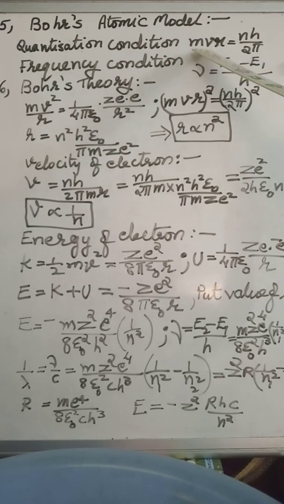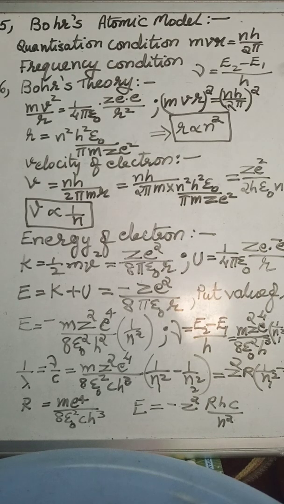That condition is followed by this equation. If the angular momentum of an electron is mvr, then it can remain in the orbit having quantum number n. Thus, mvr is equal to nh by 2 pi.